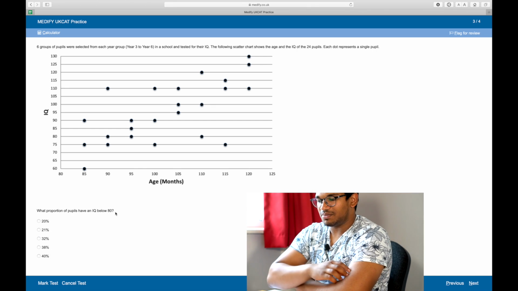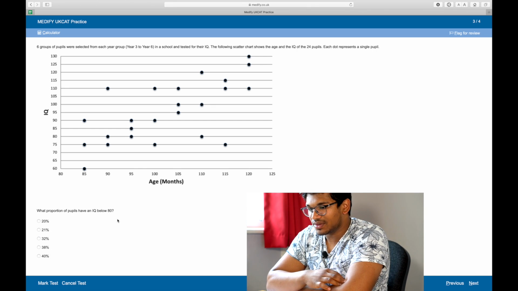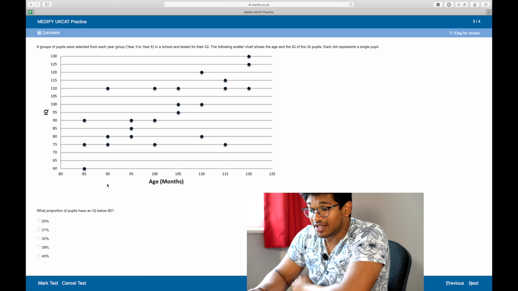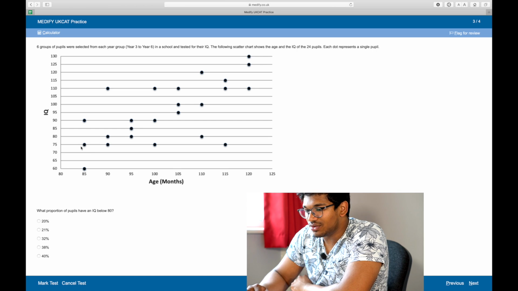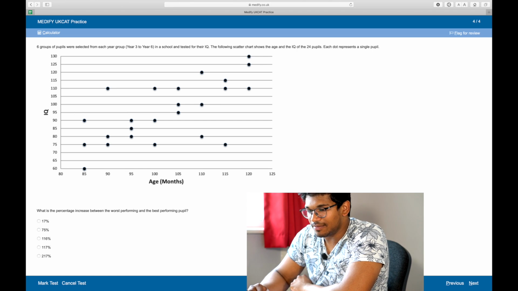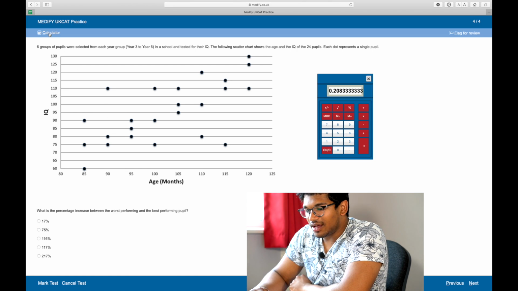So what proportion of pupils have an IQ below 80? Alright, so we have 24 pupils in total. 80 is here, it is below 80, so it has to be less than 80. So 1, 2, 3, 4, 5. So we have 5 kids divided by the total number. That gives us 0.208, which is equivalent to 20.8%. So we're going to round it up to 21, as you round up numbers standard.